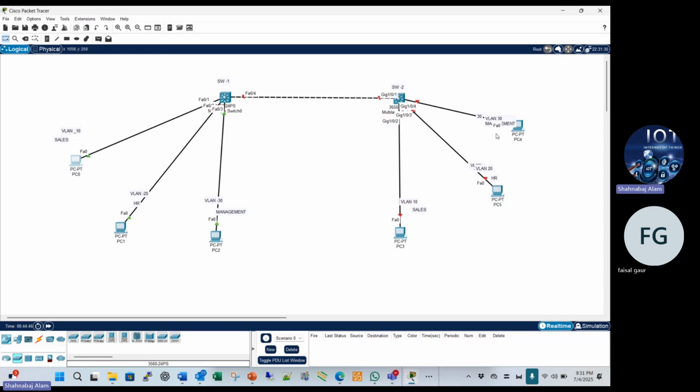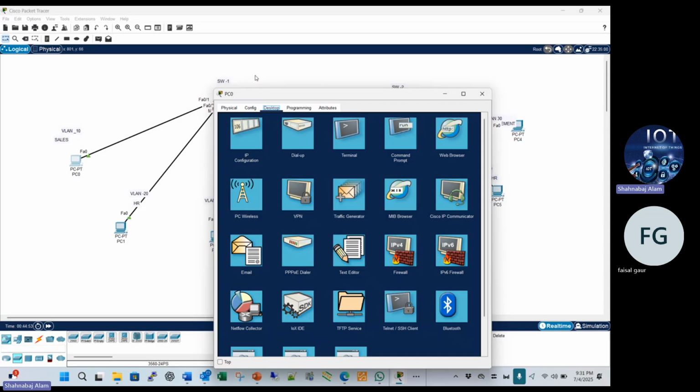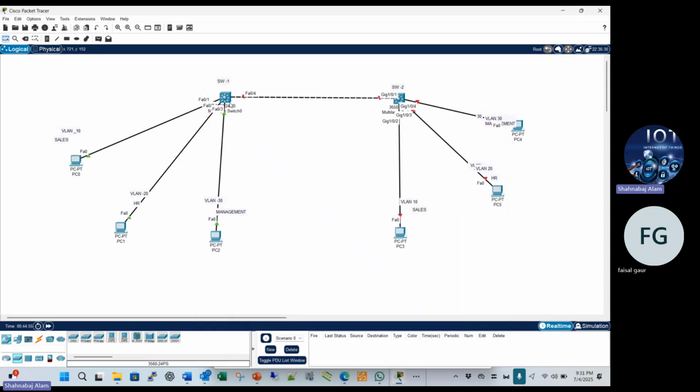What is the destination subnet mask? So suppose we send the data from this PC to switch number one, and switch number one will check through which MAC address the data is transmitted. It means the OSI layers: application layer, transport layer, physical layer, presentation layer, session layer. Everything will be checked. After checking, ICMP is also checked. Okay, so this will be checked.